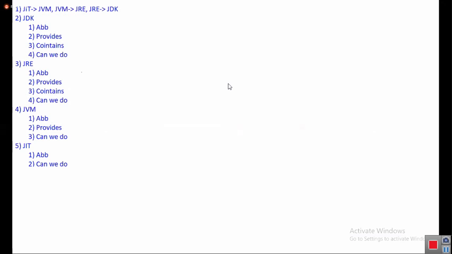Interpreter will not compile. Interpreter will translate. Compile means what? Kirti, compile means what? Verify the syntaxes. Syntax verification comes under compilation. But at runtime, what is it doing? Syntax is not verified. It only converts the bytecode into machine language code, directly converting. That's called interpretation. We should not call it compilation.